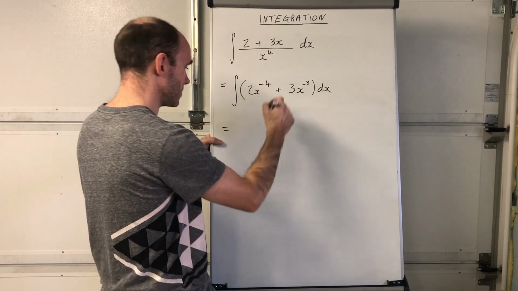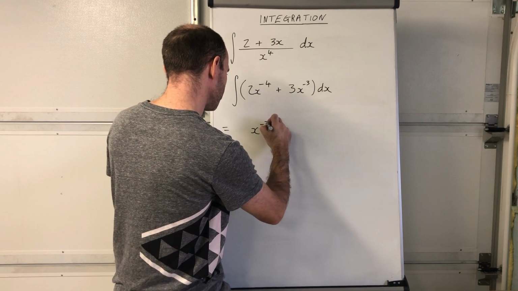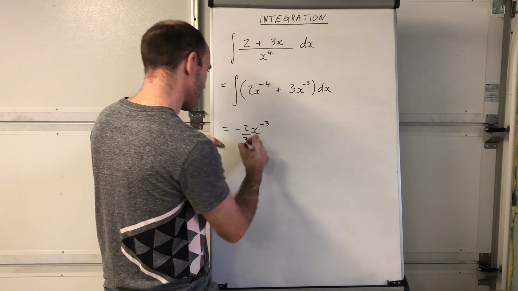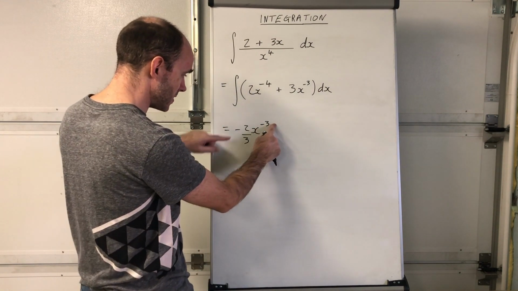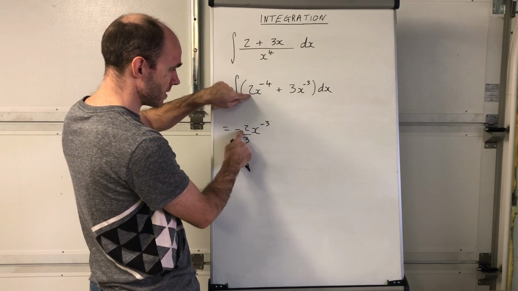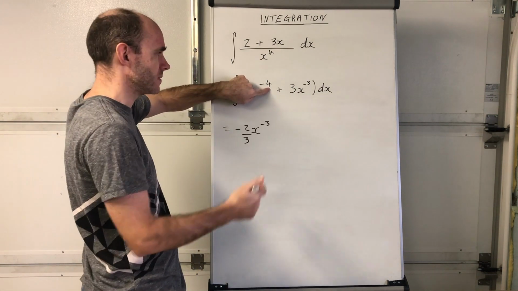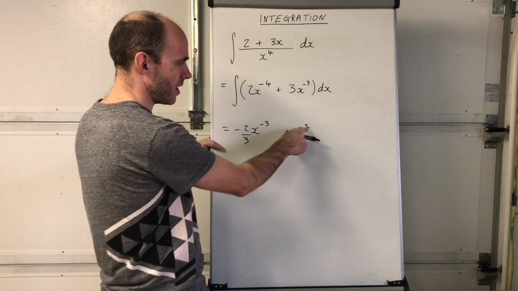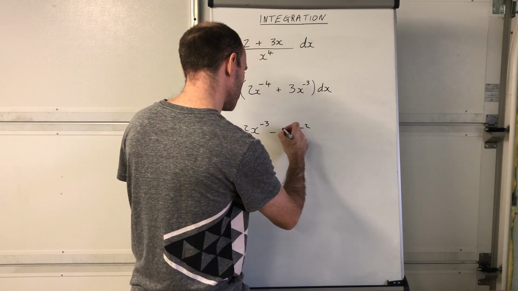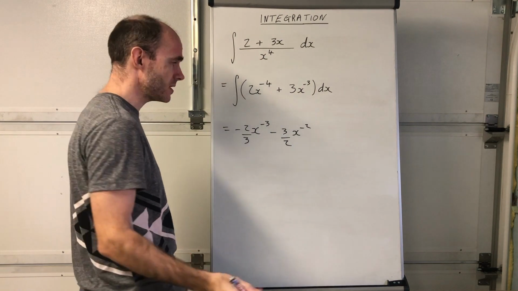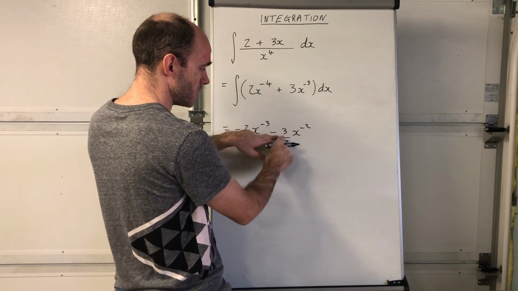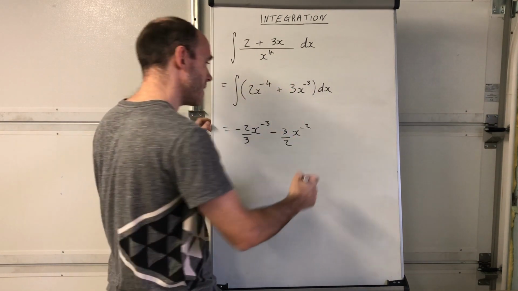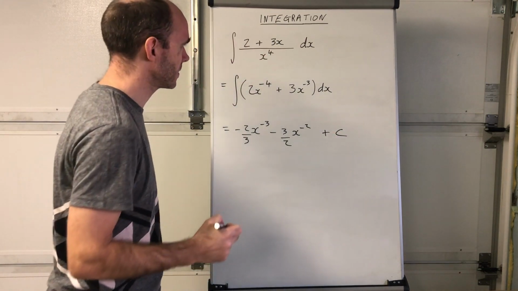So integrate this one, what's the power going to be? It's going to be -3, and then divide by -3, so that's going to be -2/3. Check by differentiating. -3 times -2/3 is going to be +2, great. Decrease the power by 1, -4, excellent. This one, increase the power by 1, you get -2, and then divide by -2, so you have subtract 3 over 2. Check by differentiating. -2 times -3 over 2 is going to be +3, excellent. And then decrease the power by 1, you get -3, that's good. And let's not forget again the plus c. And that is it.